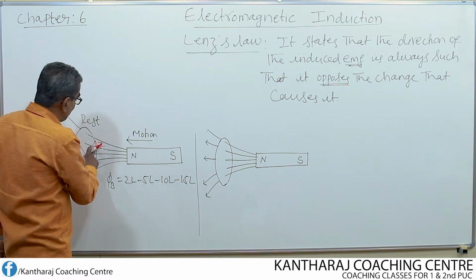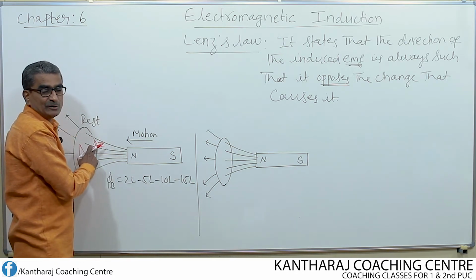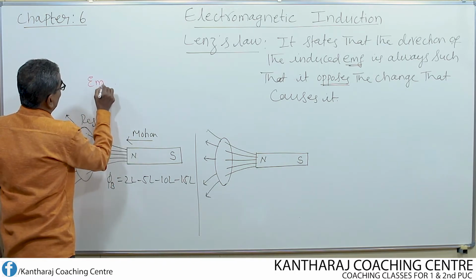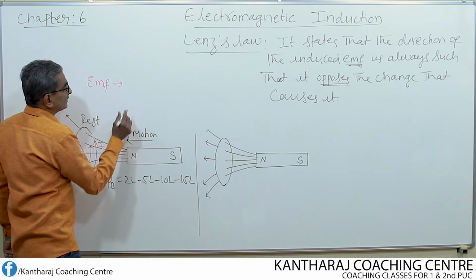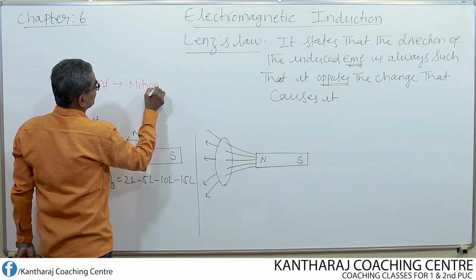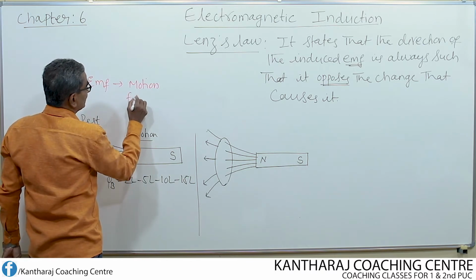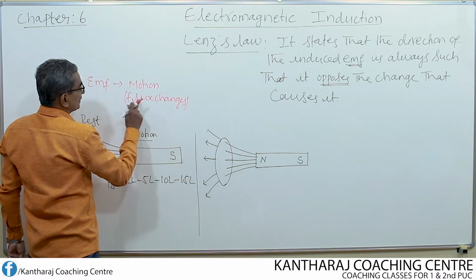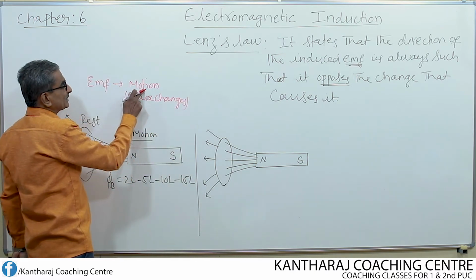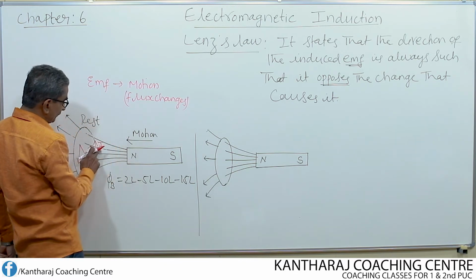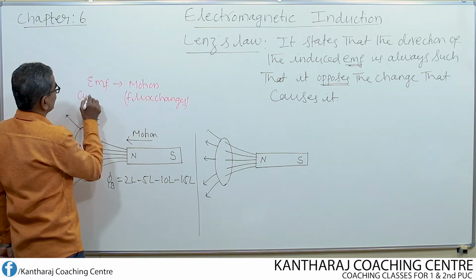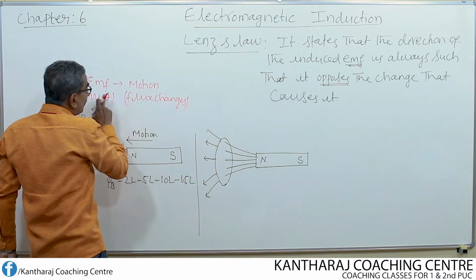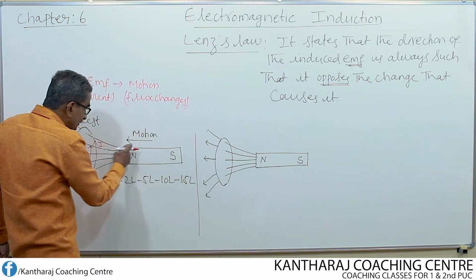For the production of this induced EMF or induced current, what is responsible? Motion of the magnet is responsible. Because motion of the magnet changes the flux, flux changes occur and EMF is induced. Now this EMF, that means current, according to the law, should oppose the motion. That means it should oppose the movement of the magnet.